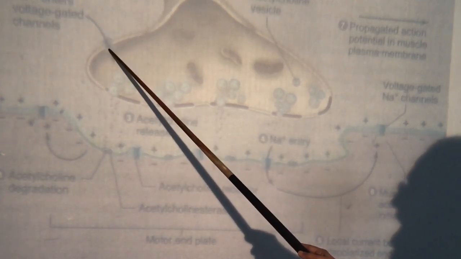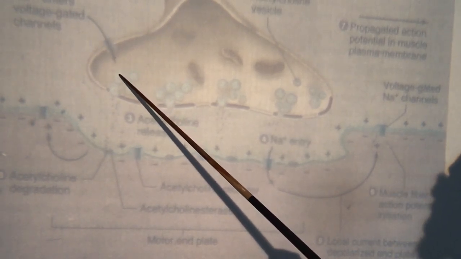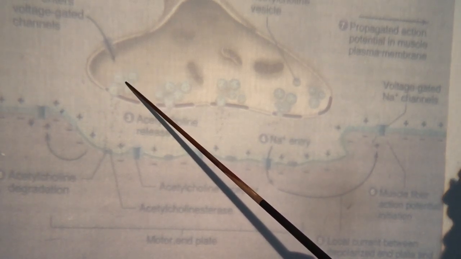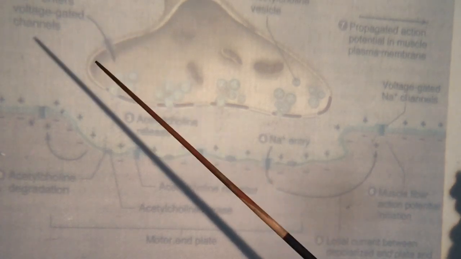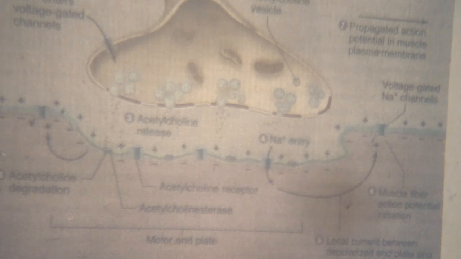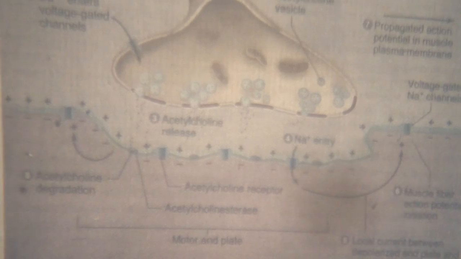Calcium ions diffuse into the nerve terminal, and these calcium ions activate calcium calmodulin dependent protein kinase. With this activation, there is phosphorylation and activation of the protein synapsin.